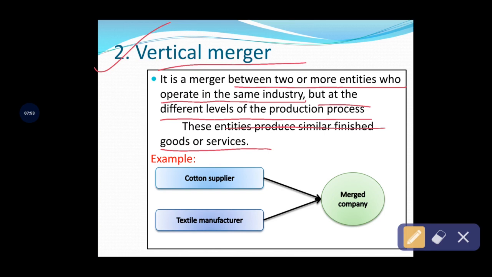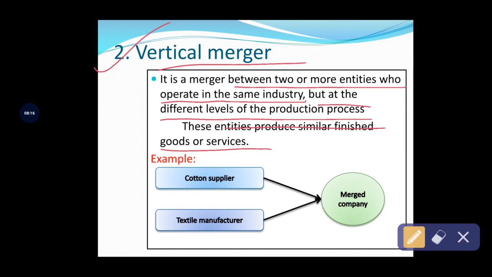But in a vertical merger, the business organizations are related to the same type of industry, but they follow different production processes, so that these entities finally produce similar types of finished goods and services.